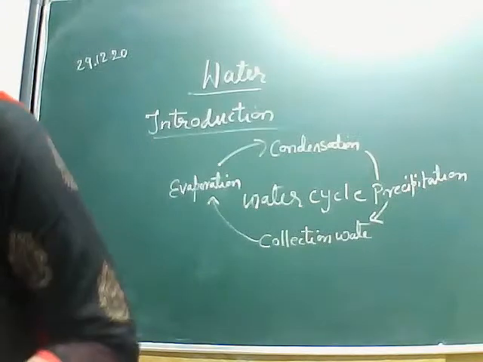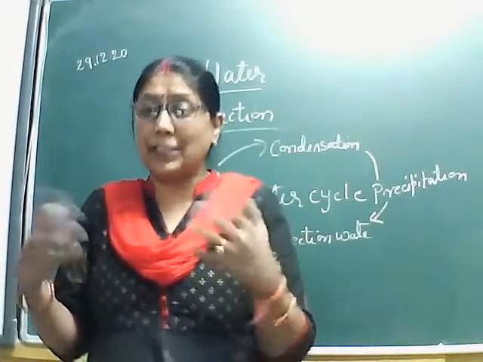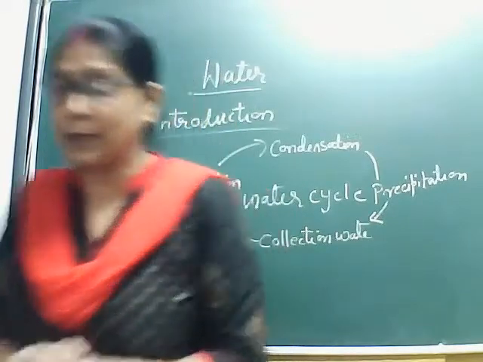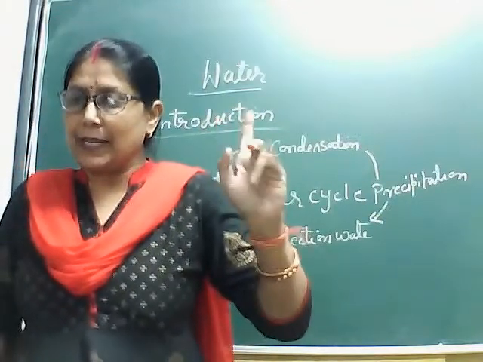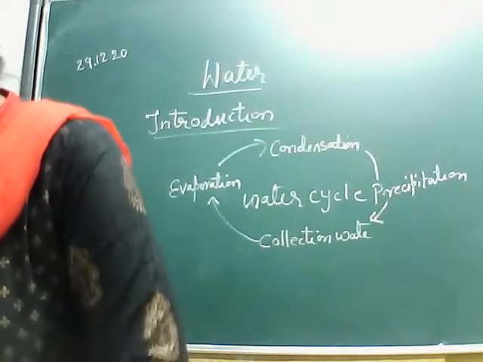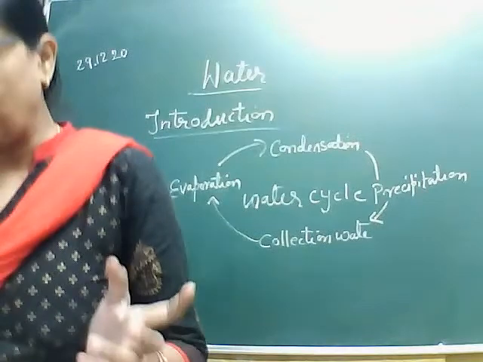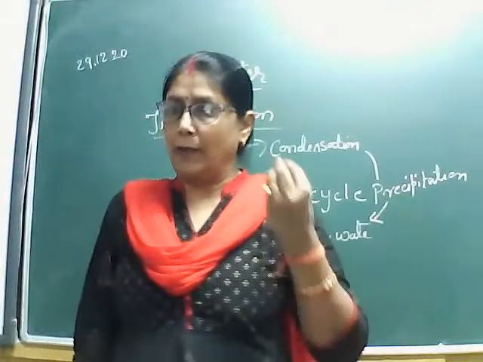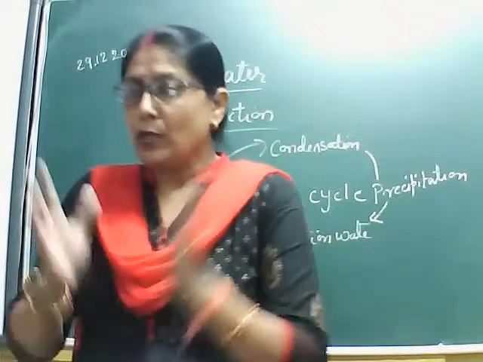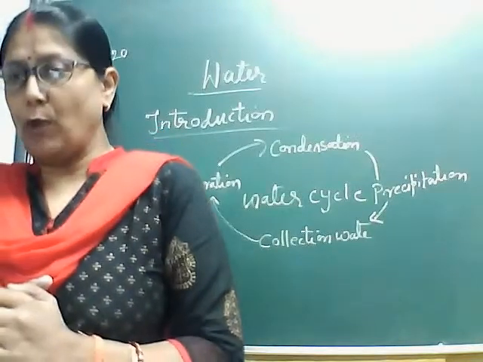Okay. Now, in your book, it is given that Earth is like a terrarium. Terrarium means an artificial ecosystem. We can say it is how we make an ecosystem at home. You have already learned about ecosystems in the first lesson. A terrarium is an artificial enclosure for keeping a small house plant.